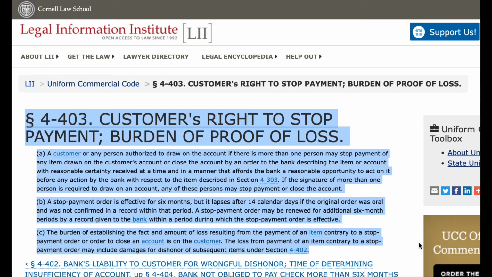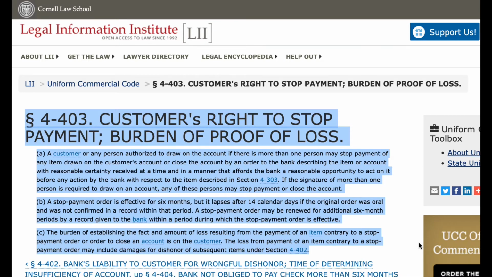Paragraph 403. Customer's right to stop payment. Burden of proof of loss. A. A customer or any person authorized to draw on the account if there is more than one person may stop payment of any item drawn on the customer's account or close the account by an order to the bank describing the item or account with reasonable certainty received at a time and in a manner that affords the bank a reasonable opportunity to act on it before any action by the bank with respect to the item described in Section 303. If the signature of more than one person is required to draw on an account, any of these persons may stop payment or close the account.